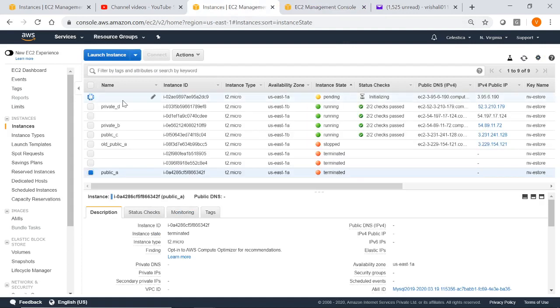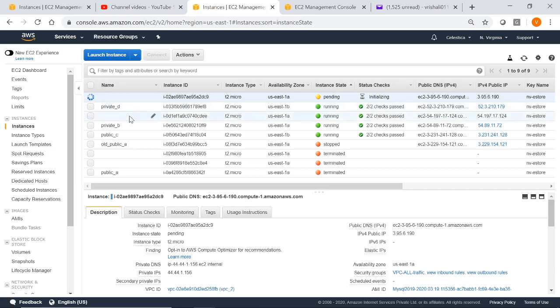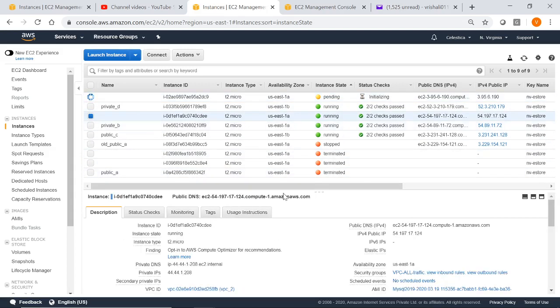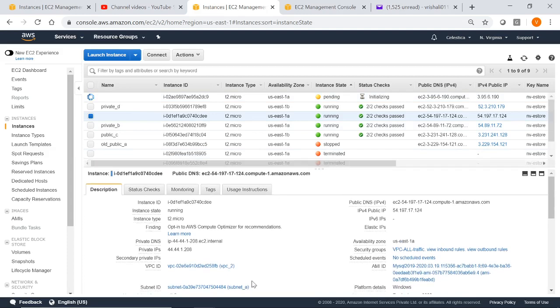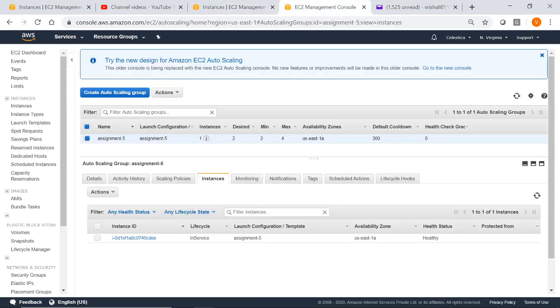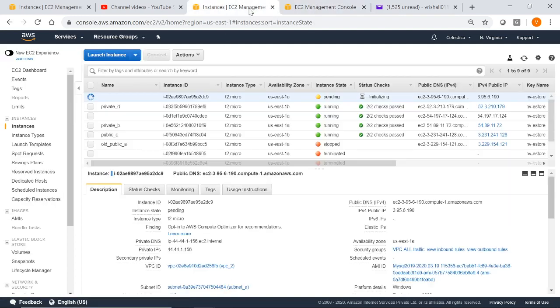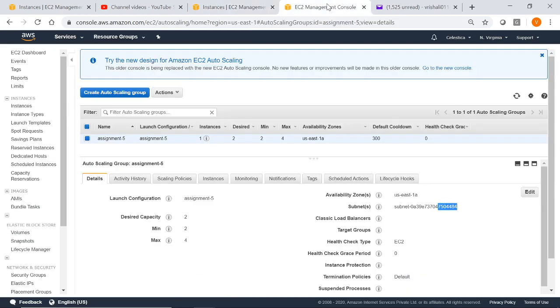Yeah, so now we have one more instance coming up because these two instances have to be there in the subnet A. This is in the subnet A and this one is also in the subnet A. So these two instances are configured to launch in this subnet 484. This is the subnet 484. So these two instances are configured because of this scaling group.